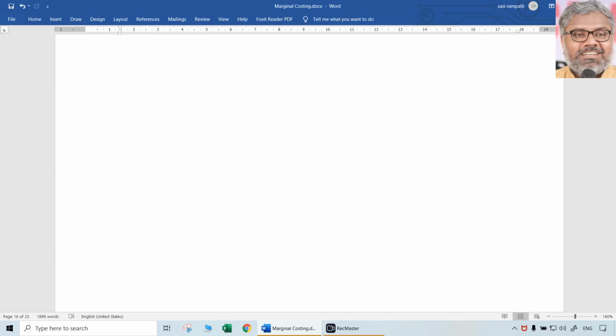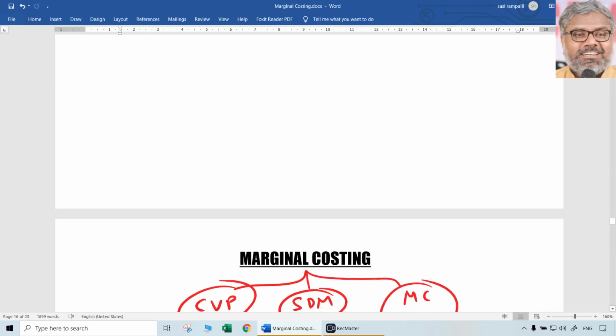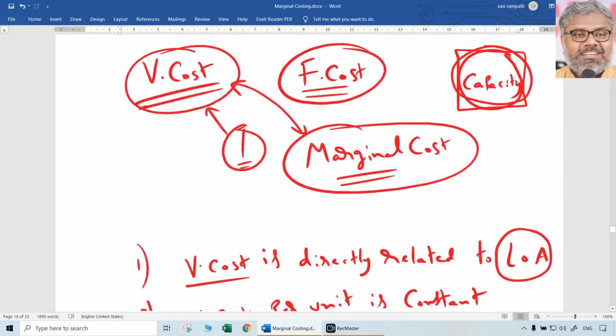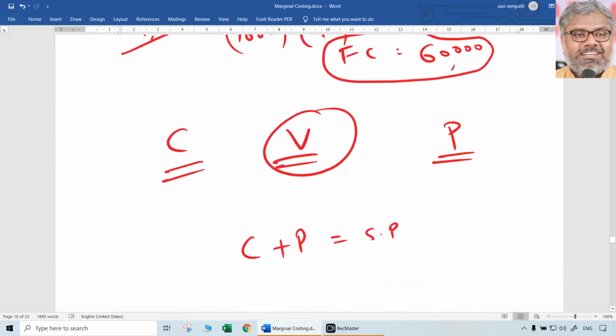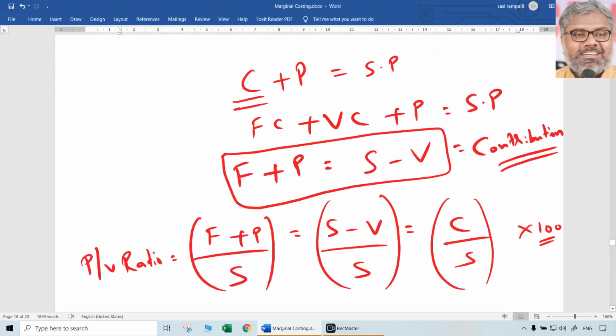Also, in addition to that, additional formula for PV ratio, which is change in profit or change in contribution divided by change in sales. That formula also can be applied in solving many questions from this particular chapter. But for all of them, one core point is to be definitely remembered. That is the fundamental equation: fixed cost plus profit is equal to sales minus variable cost. Everything that we have derived has started from there only.